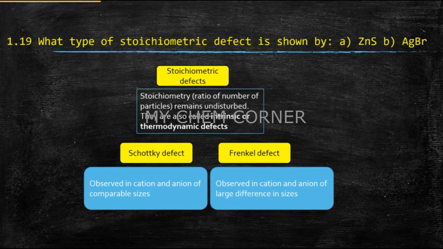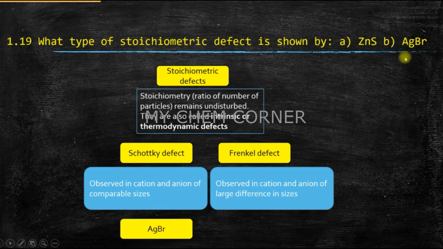Now based on the size, we can tell whether ZnS is going to show Schottky or Frenkel, or whether AgBr is going to show Schottky or Frenkel. So here we can say that because the difference between the silver and bromine atom is not very big, they are of almost comparable sizes, they can show Schottky defect.